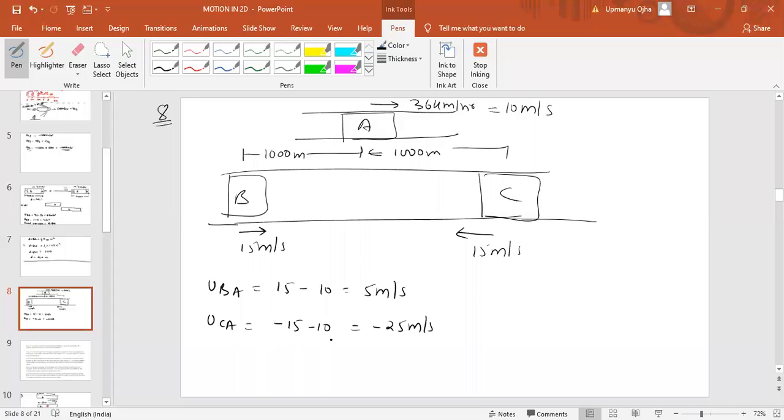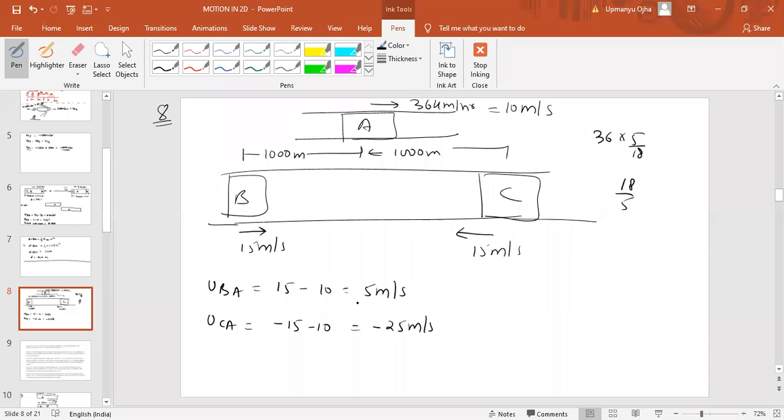See, conversion of kilometers per hour to meters per second is multiplying by 5 by 18. Reverse, meters per second to kilometers per hour, you have to multiply by 18 by 5. Okay, fine. So the velocity of C with respect to A is minus 25 meters per second.